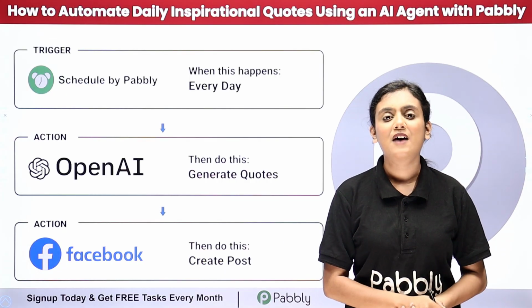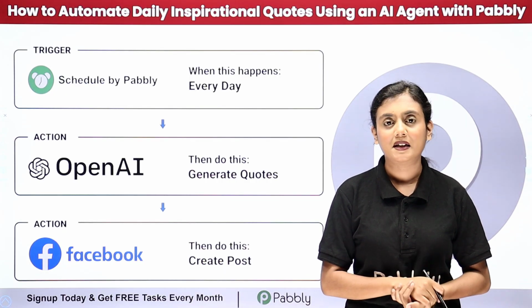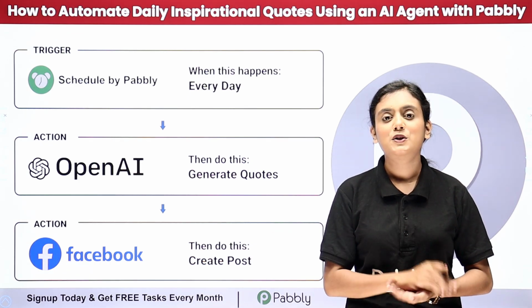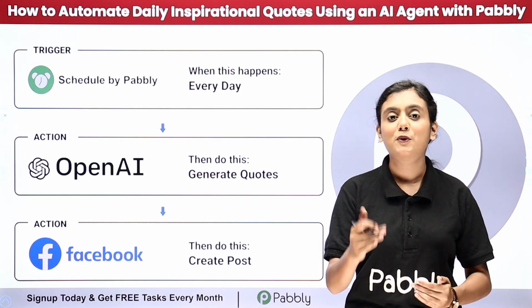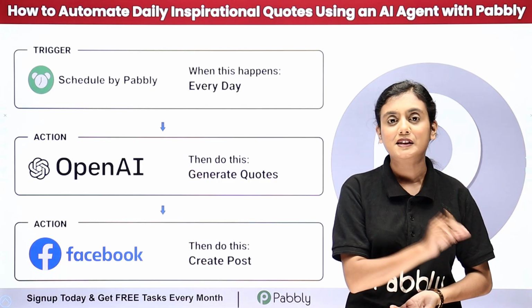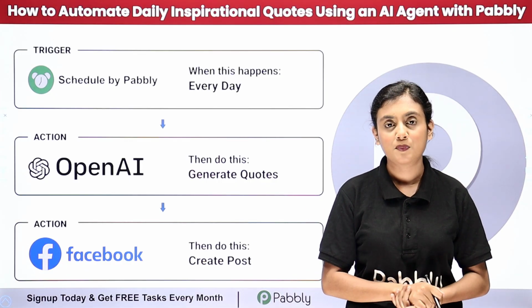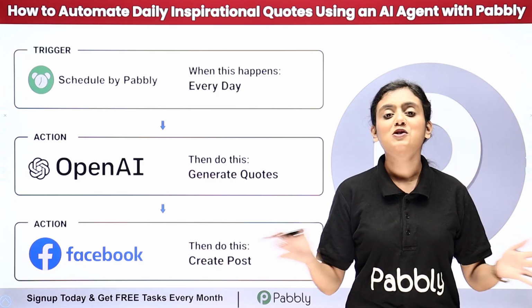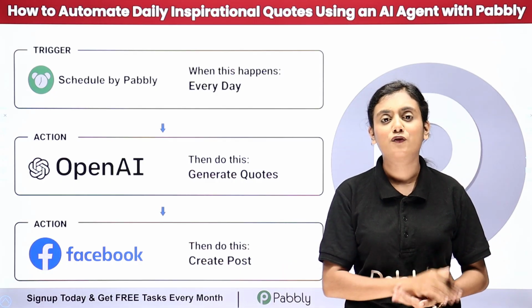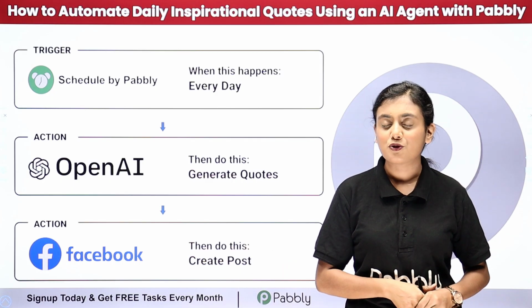So to solve this, I have created an AI agent using Pabbly Connect. This AI agent is going to generate the quote and automatically post it on my Facebook page at a particular time every single day. So now, if you want to learn how to create this AI agent for yourself, for your business, then let me take you to my screen.